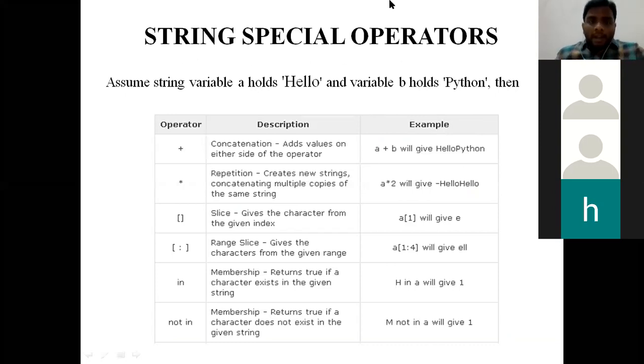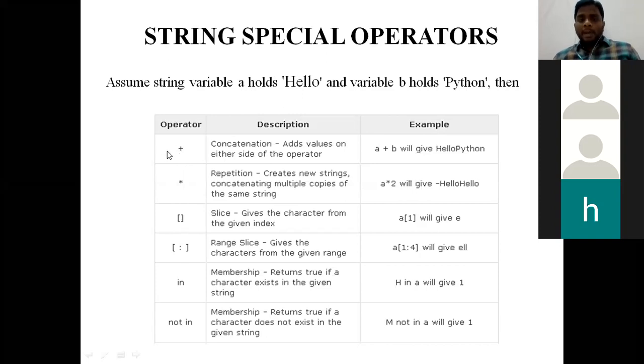Suppose I am holding two variables, a and b. For a the value is hello and for b the value is Python. These are the operators, 1, 2, 3, 4, 5, 6 operators. These 6 operators work only for the string concept, not beyond strings in the Python programming language. Clear? So the first operator is plus.